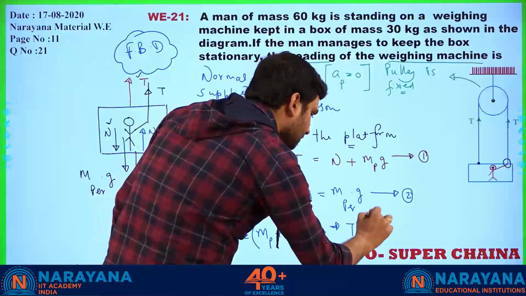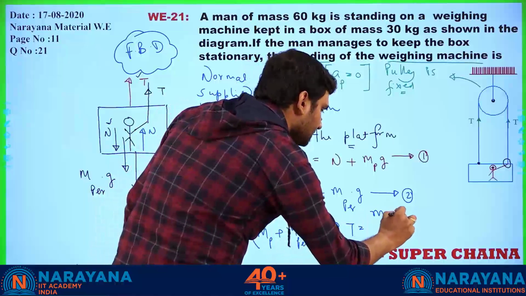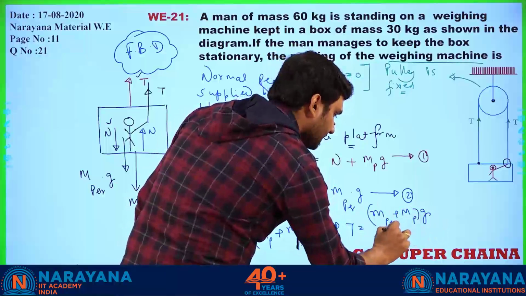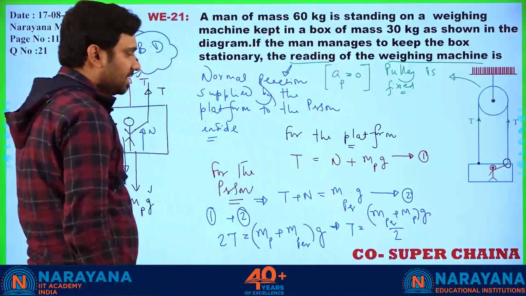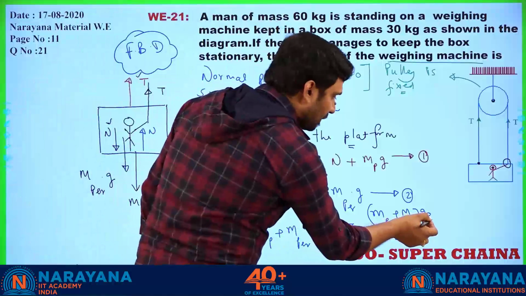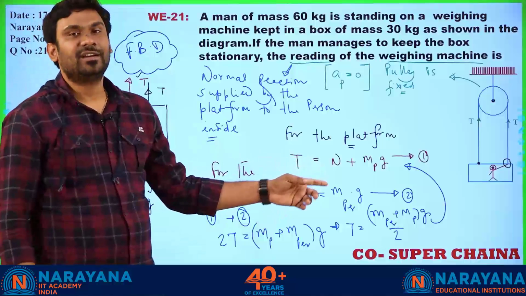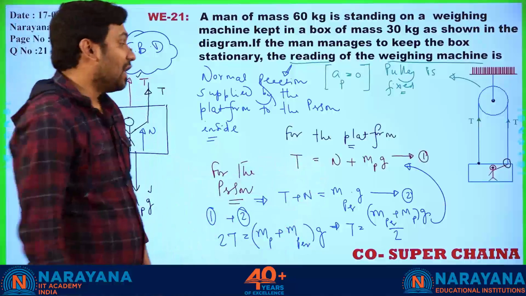So T is equal to (mass of the person plus mass of the platform) into g divided by 2. Now, if you replace this value of tension in the first equation, you will automatically get the value of the normal reaction. That's it.